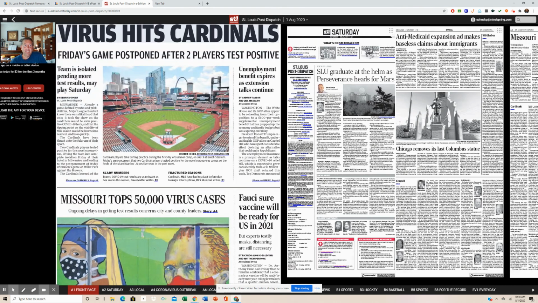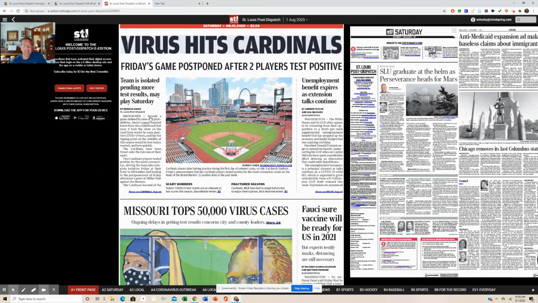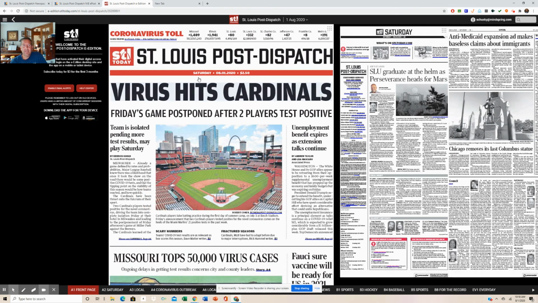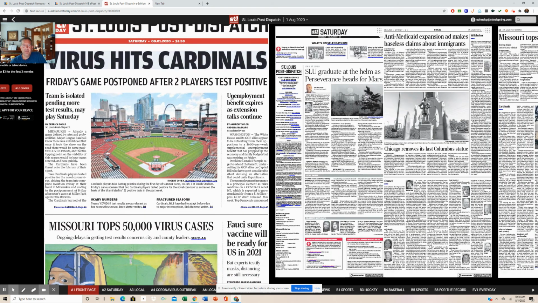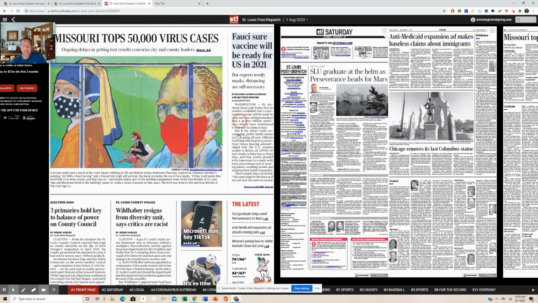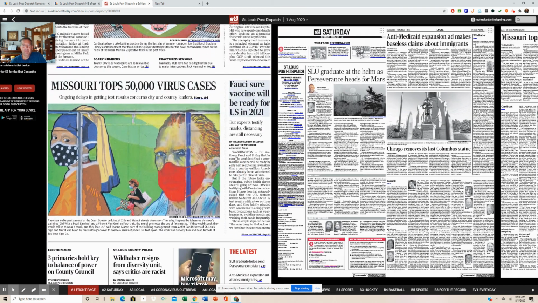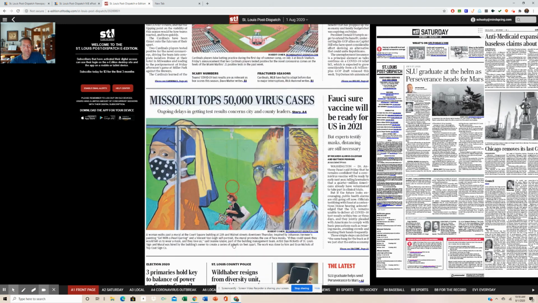If I double click it and maximize it, I'll see that there is an article here on A1 called Team Is Isolated Pending More Test Results. This is from Saturday, August 1st, when I'm recording this. There's another front page article called Unemployment Benefit Expires. A different article, Fauci Sure Vaccine Will Be Ready. Two other articles there at the bottom.